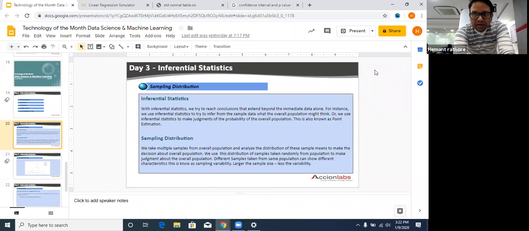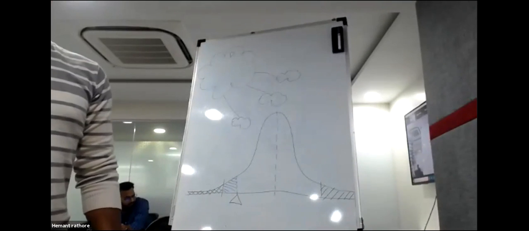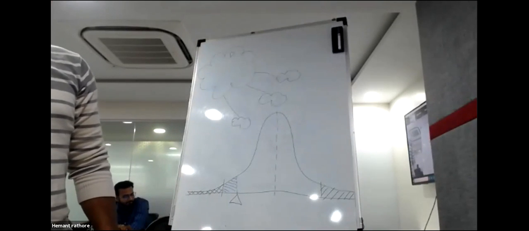Let me switch to camera view. I hope you should be able to see my screen well.